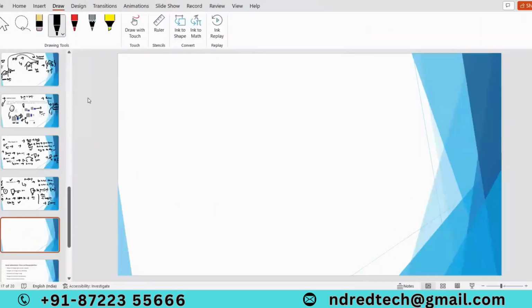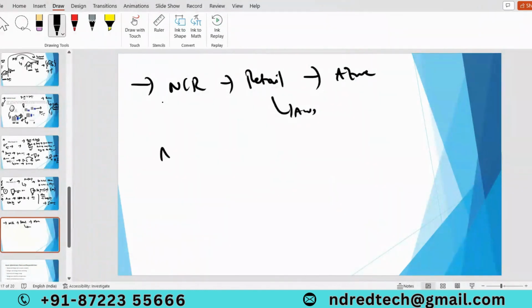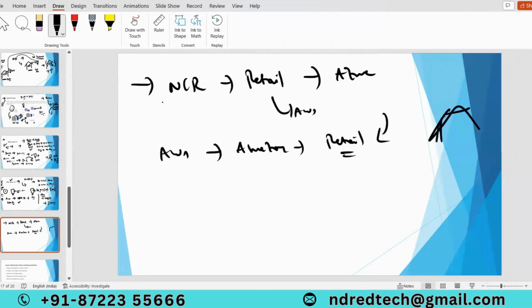Why did they mention "most trusted cloud"? As I mentioned, I worked in NCR. In NCR, all our retail projects are deployed in Azure. We didn't choose AWS. Why? AWS belongs to Amazon, and Amazon is in the retail industry. So it's our competitor, and we can't deploy our application on our competitor's data centers. So that's one of the reasons.